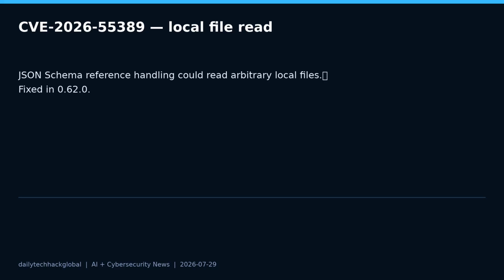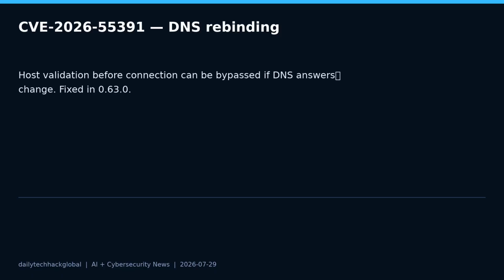This pattern is important beyond one package. Any security check that validates a network destination before a later connection needs to defend against rebinding and time of check, time of use gaps.